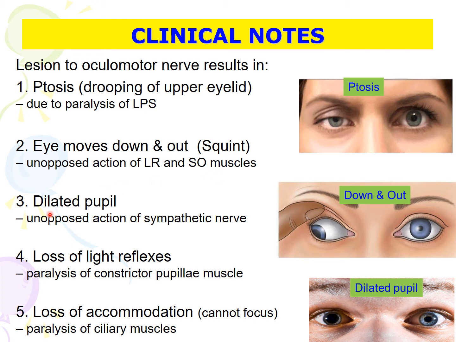Thirdly, it causes the dilated pupil, which is caused by unopposed action of sympathetic nerve. Fourthly, the lesion causes the loss of light reflex, and this is due to paralysis of constrictor pupillae muscle. And last, it causes the loss of accommodation, in which the eyes cannot focus, and this is due to paralysis of ciliary muscle.